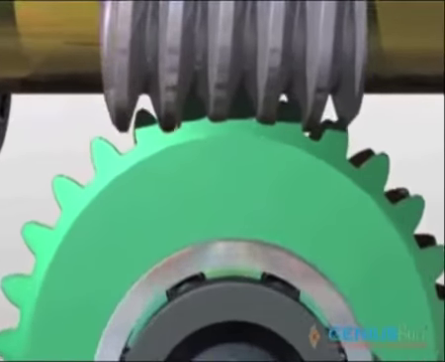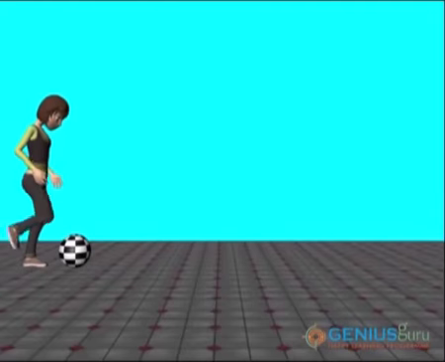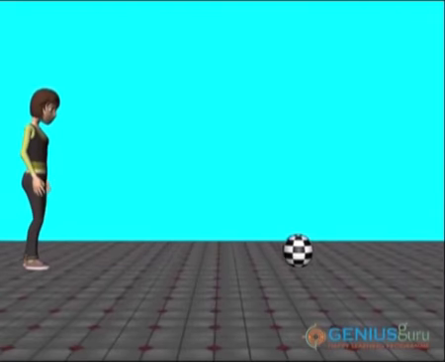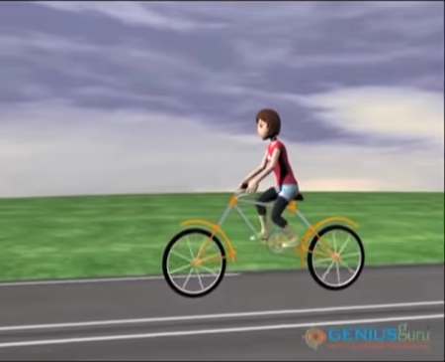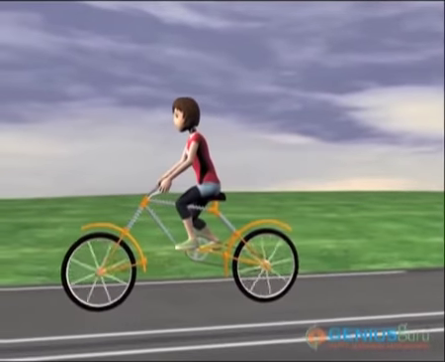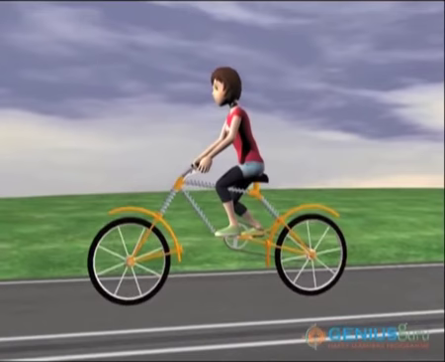Dear students, we'll learn some concepts related to friction. If you kick a ball, after some time, the ball will stop. Why? Suppose we consider you are moving by a bicycle. If you stop pedaling, after some time, the bicycle will stop.